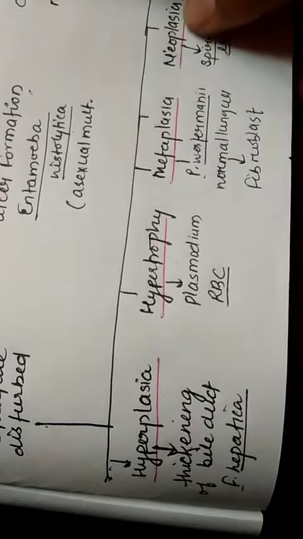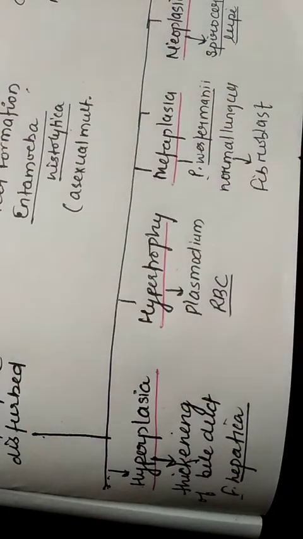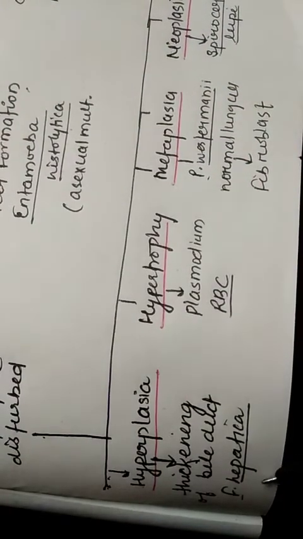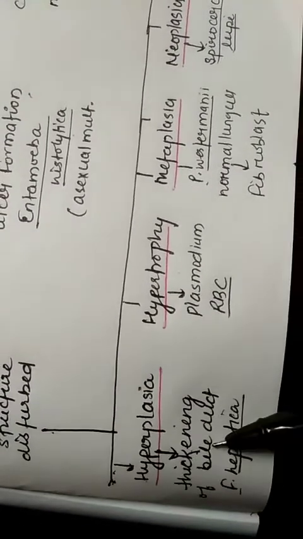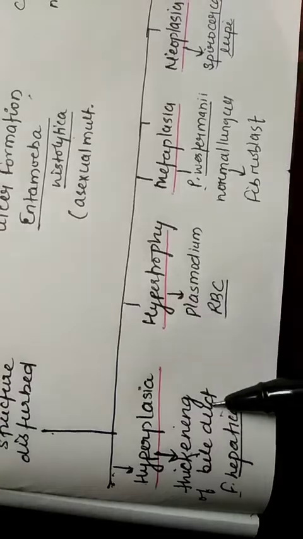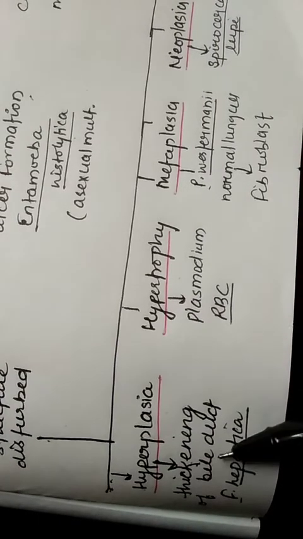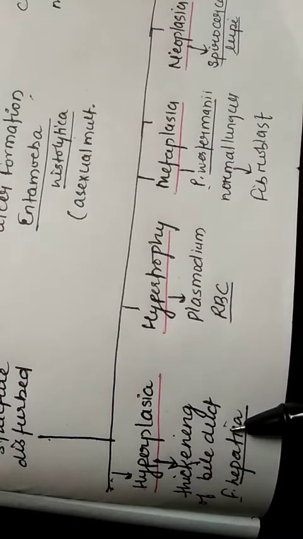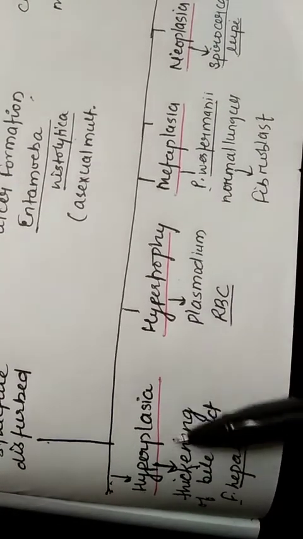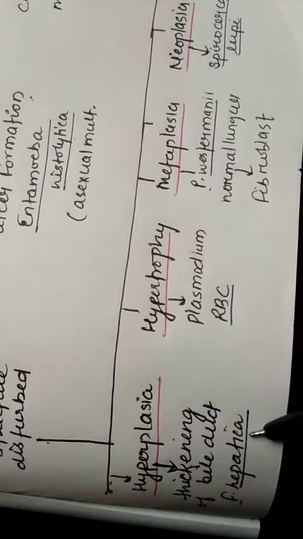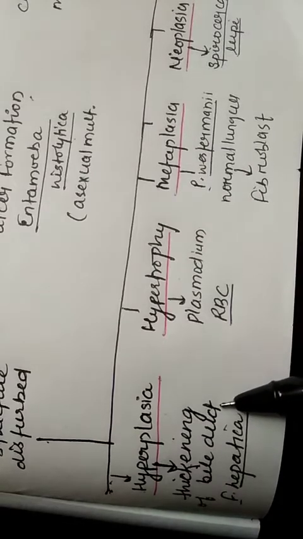Let's take the example of Fasciola hepatica. It causes irritation in the bile duct, and due to this irritation, thickening of the bile duct takes place by hyperplasia. It is all happening just to cope with the inflammation.